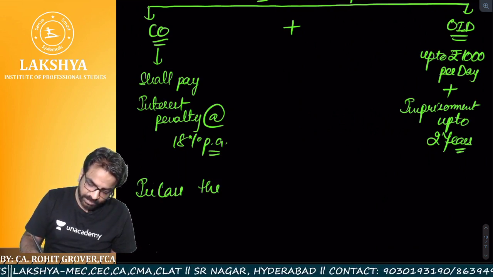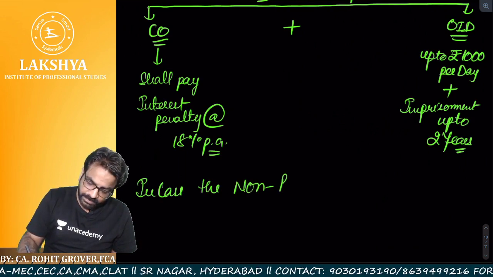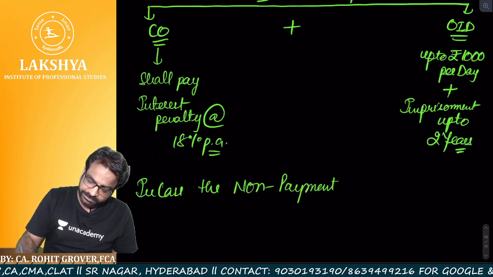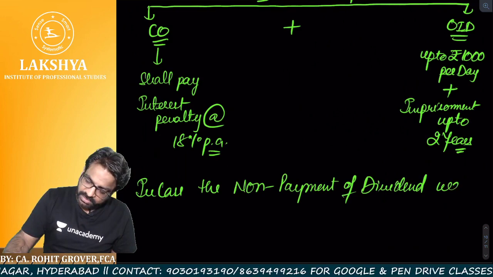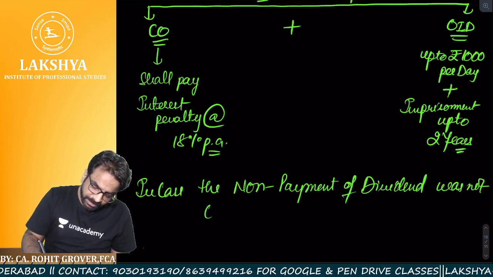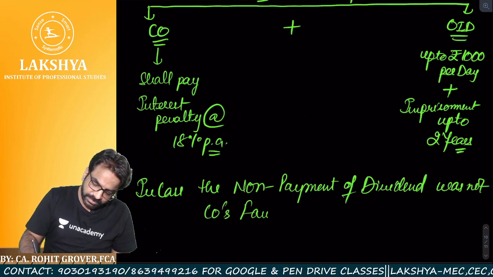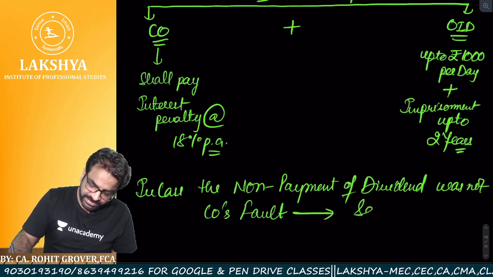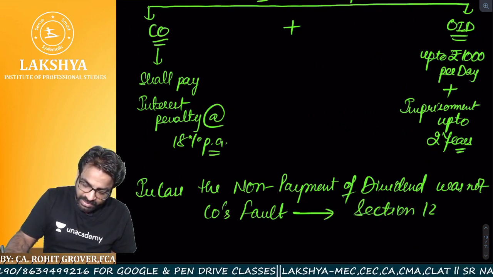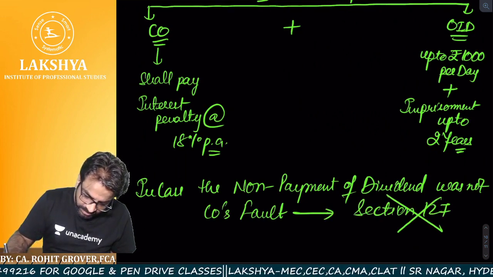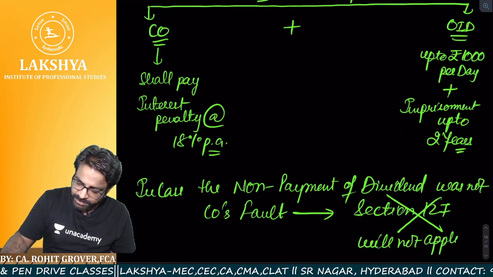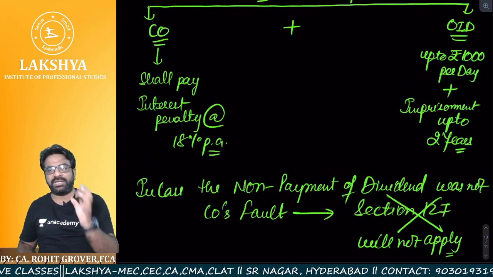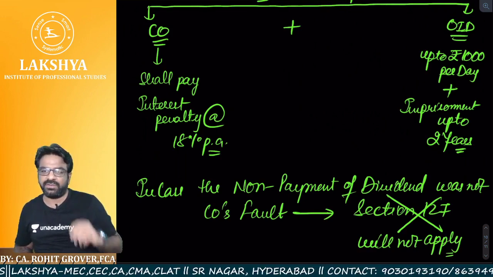In case the non-payment of dividend was not the company's fault, in such case section number 127 definitely will not apply. It means the company will not be liable to pay any interest penalty at the rate of 18% per annum, and no officer in default will be penalized.